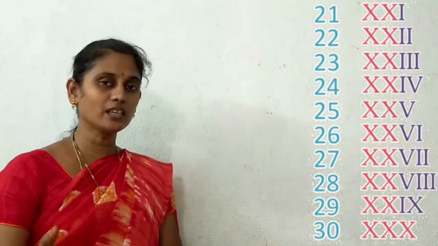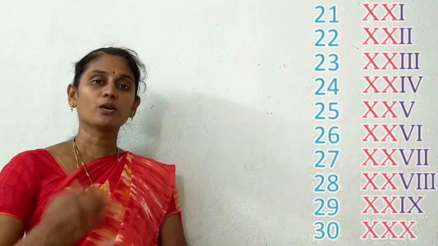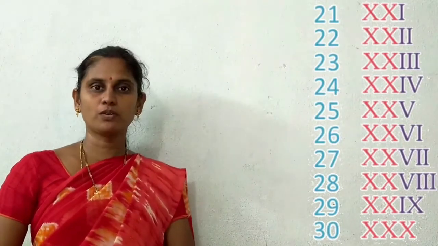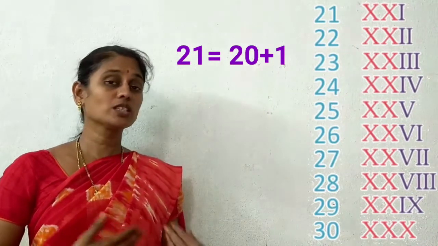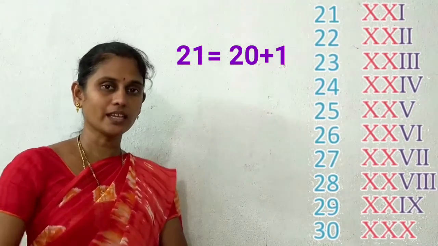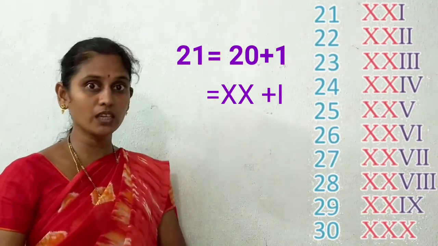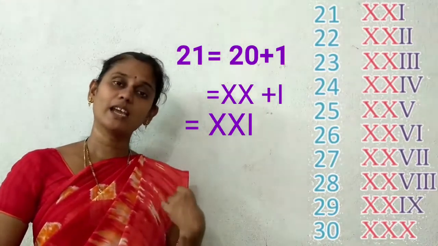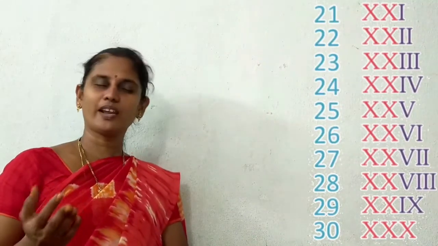Whenever you are writing a two-digit number as a Roman numeral, you split the number according to its expanded form. 20 plus 1. 20, what is the symbol? X X. And for 1, I. So the symbol for 21 is XXI. Then for 22, very good.